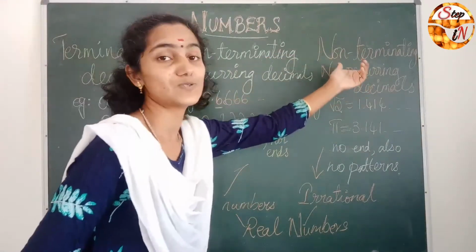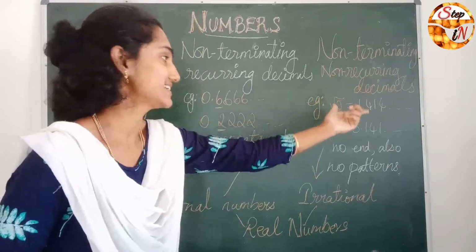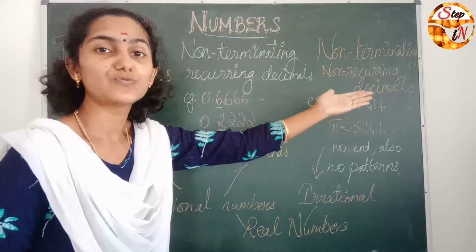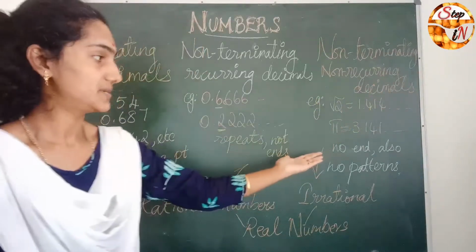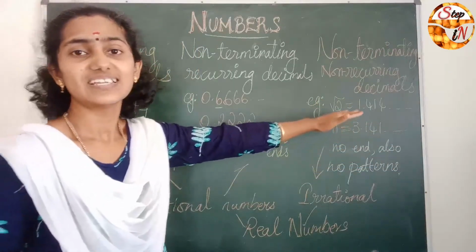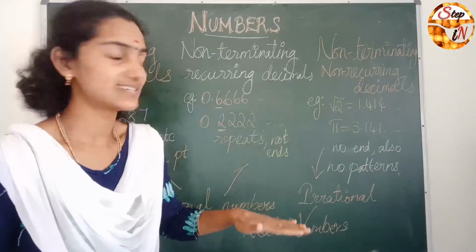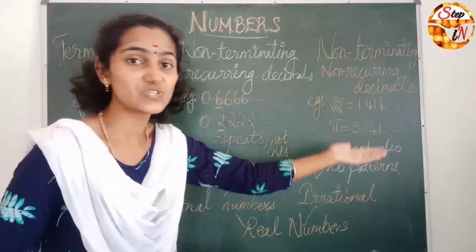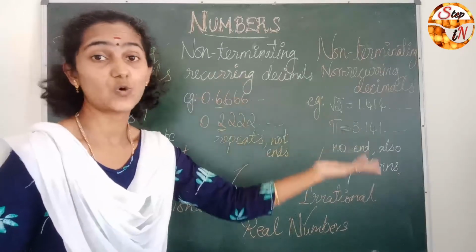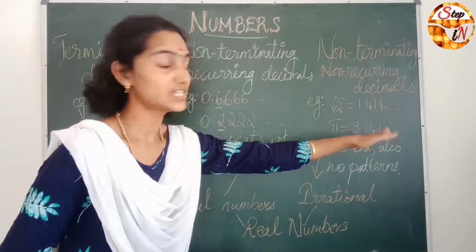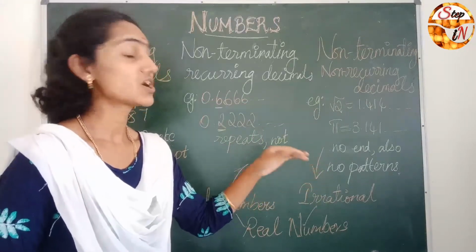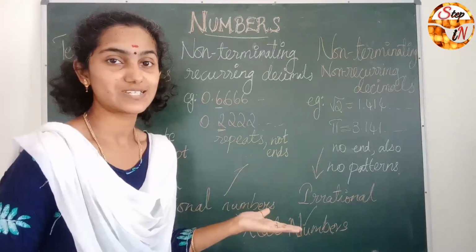And the next comes non-terminating non-recurring decimals. For example, root 2. The value of root 2 is 1.414, etc., and pi is 3.141, etc. Here there is no pattern and no repetition of numbers. It differs and it has no end. After the decimal point, there is no repetition of numbers, and it does not end at a point.